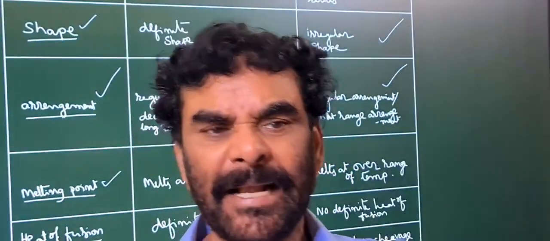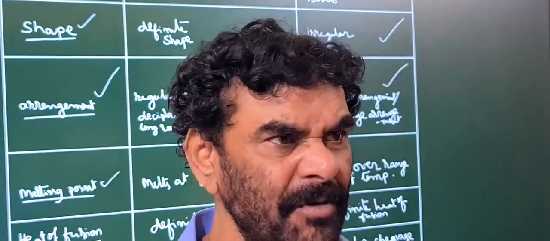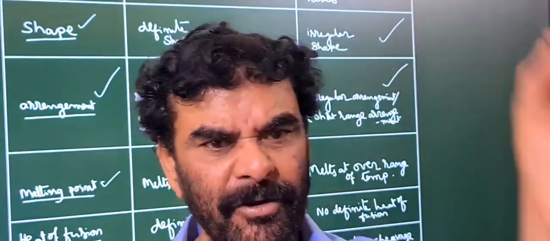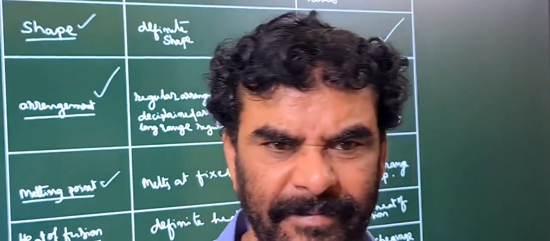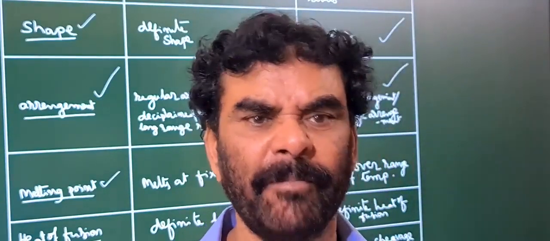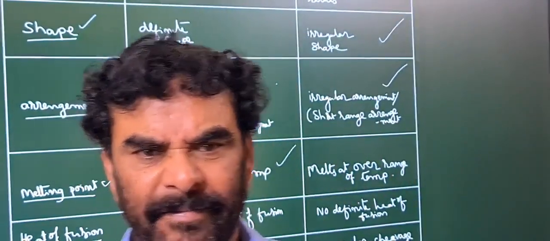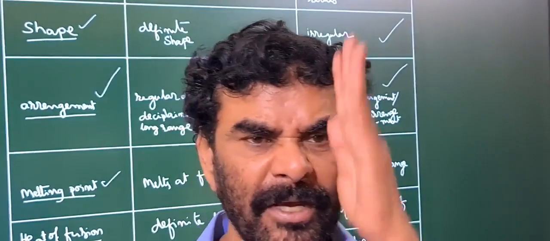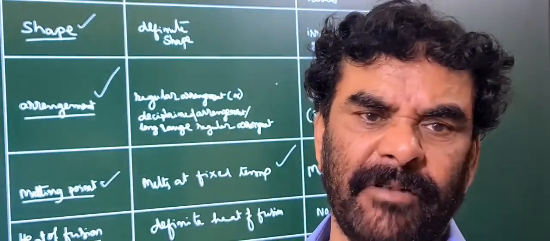It melts at the fixed temperature. Its melting point is 120, means at 120 degrees it melts. You take the ice, it is a solid, heat it, it melts at 0 degrees Celsius. Every crystalline solid melts at a fixed temperature.